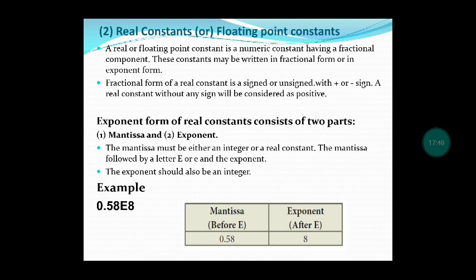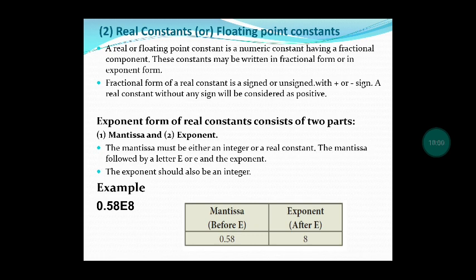Here let us see the exponent part of the real constant. The first part is the mantissa and the second part is the exponent. Mantissa means it is either an integer or a real constant. The mantissa should be followed by a letter capital E or small e. The exponent should also be an integer.